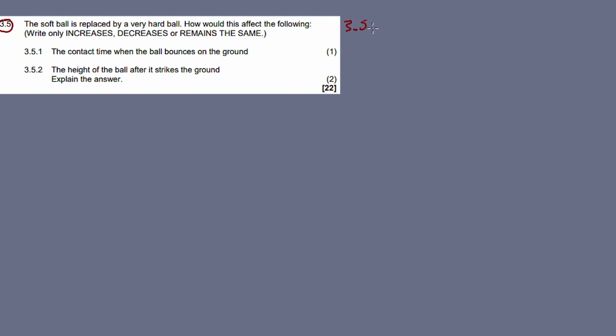3.5.1. Tennis ball, you know it. A hockey ball, yes, I assume you know it. A cricket ball, a hard cricket ball, I hope you know it. This is a tennis ball. Now we drop it, and when it reaches the ground it squashes a bit. So it squashes, is in contact with the ground, then goes all the way up again.